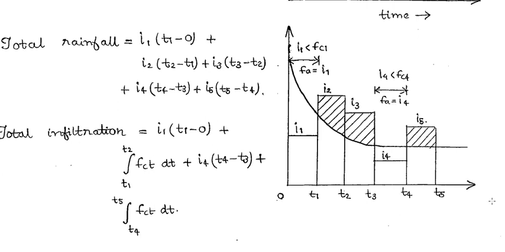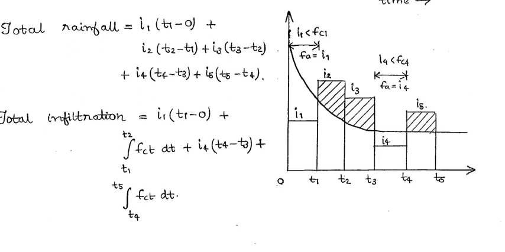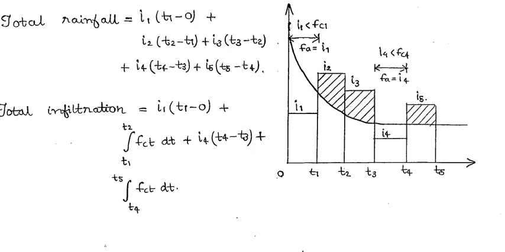These are the different types of graphs, and if you see this one, you will know how to calculate the runoff from the superimposed hydrograph and Horton's infiltration curve.